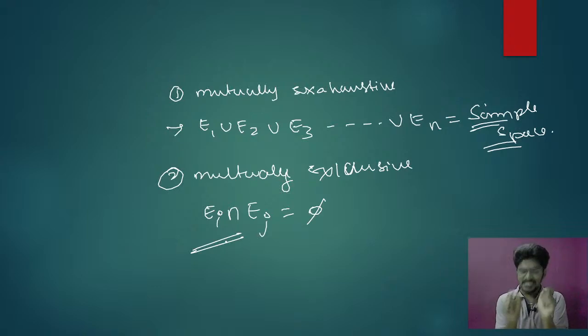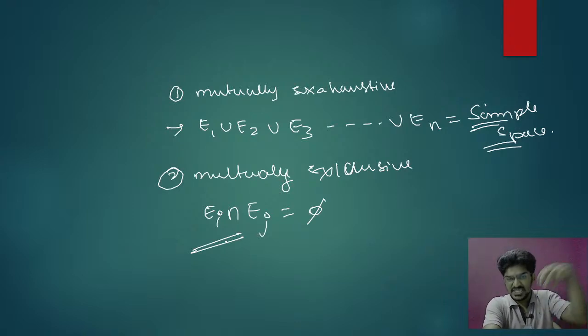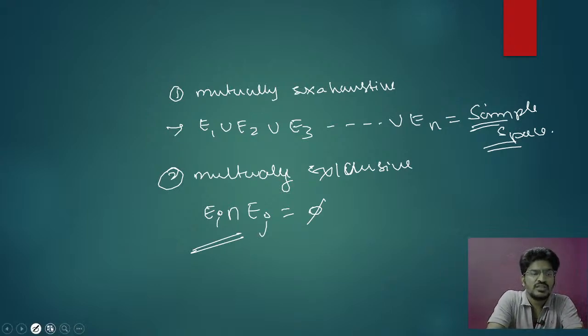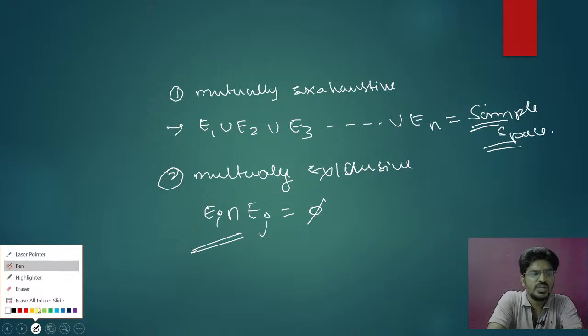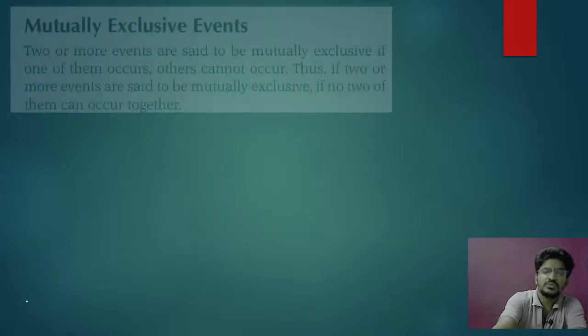So you understand this simple thing. That will be very easy to understand. Okay. So if we say the intersection is empty, that is mutually exclusive. If we say union is equal to sample space, that is exhaustive. Clear? So I think from this you can understand what is mutually exclusive and mutually exhaustive.